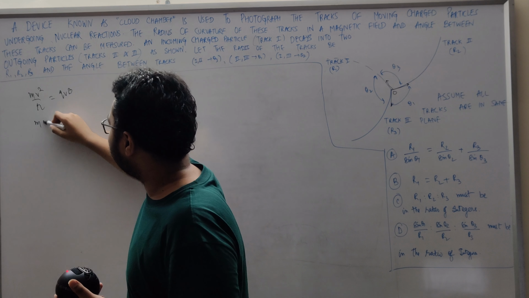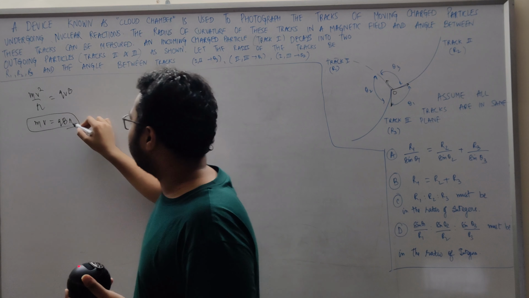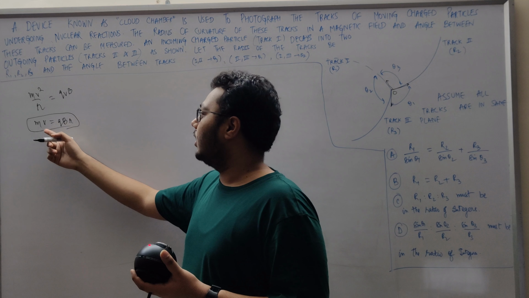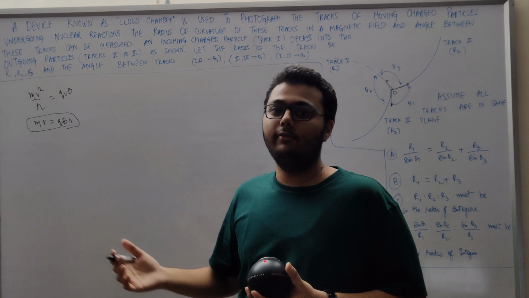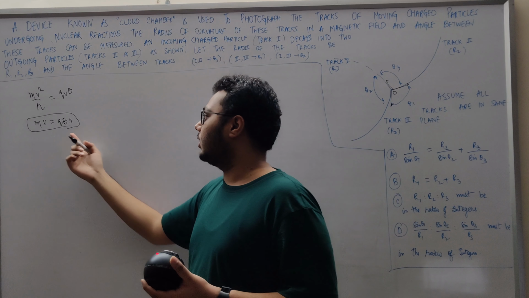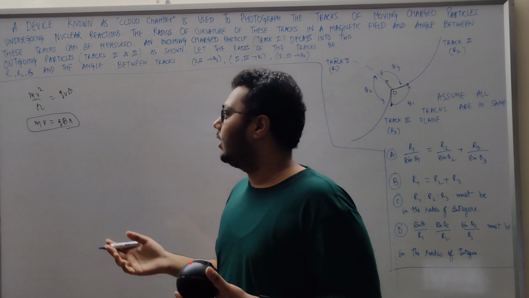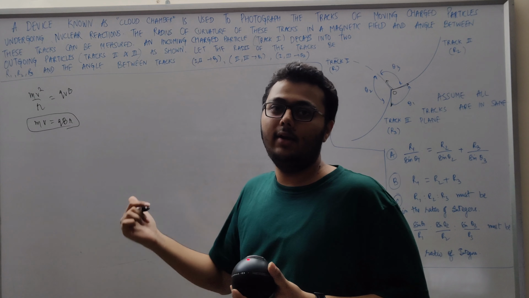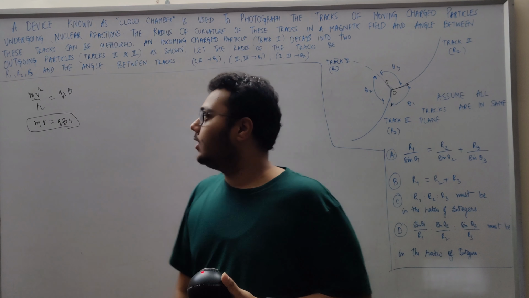So we have mv equals qbr. As you can see, it was a one-line derivation, and the momentum of a charged particle in a magnetic field is equal to qbr. This expression is very simple and easy to derive, but it is not used a lot, so we should keep this in mind.